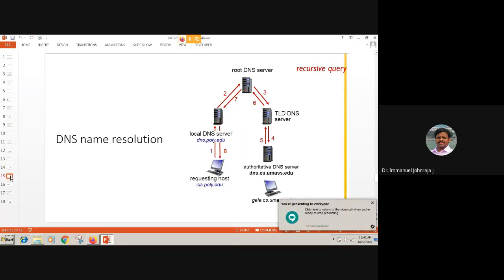But in the case of the recursive query, there's a slight change. Now, root DNS takes the burden. Earlier, it was only local DNS. Now, the root DNS takes the burden of talking to the other server, and it has to keep its thread open till it gets the response. If the TLD server is delaying, or if the authoritative DNS server is delaying, again the burden will be on the root DNS server.